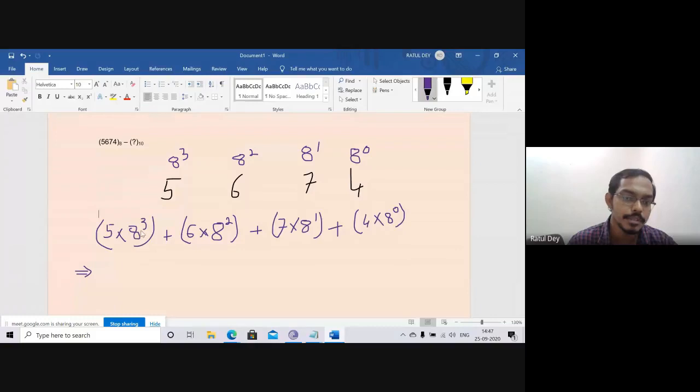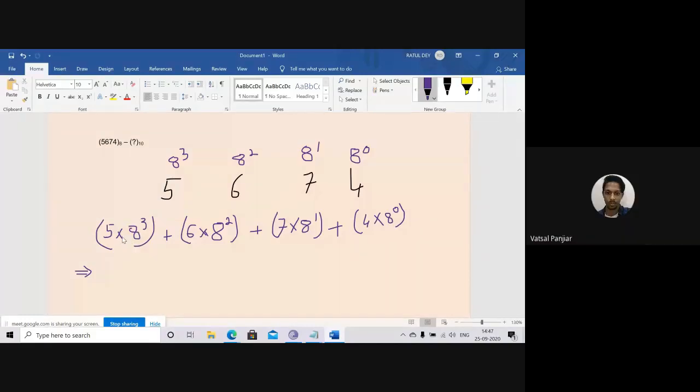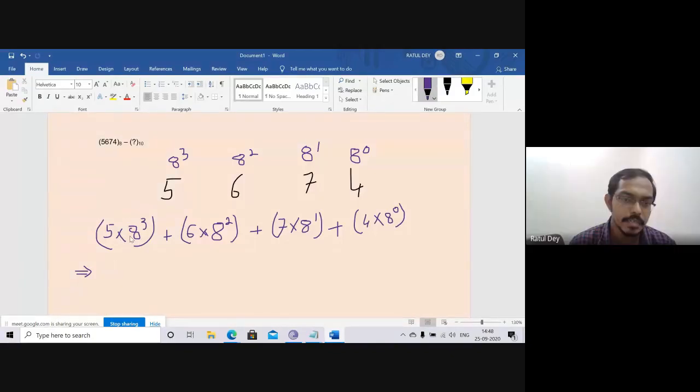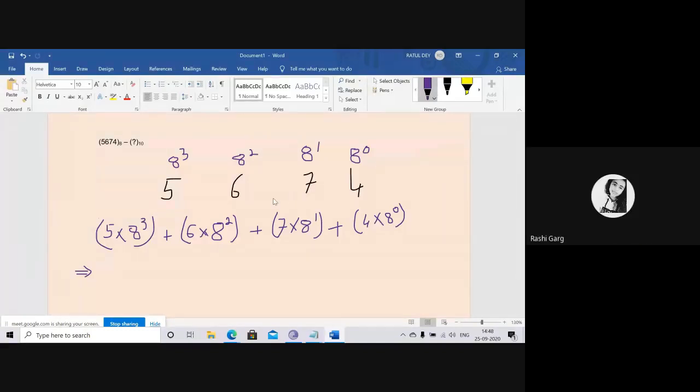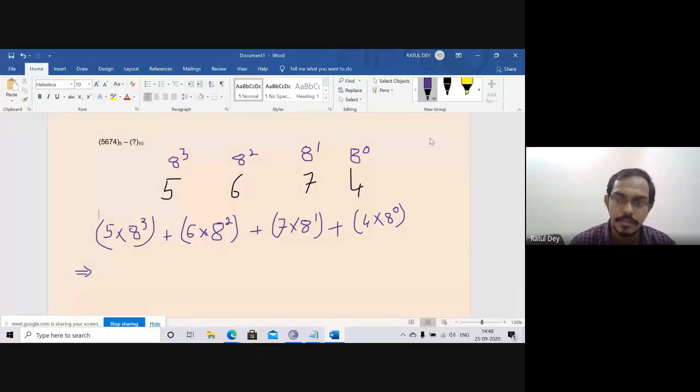2560. 8 to the power 3 means we multiply 8 three times. So 8 multiply 8 multiply 8. What is the result? 8 multiply 8 equals 64. 64 multiply 8 is 512.